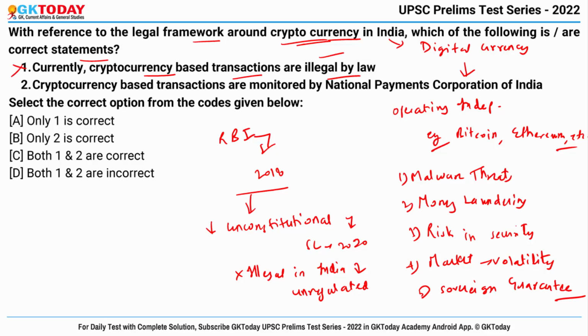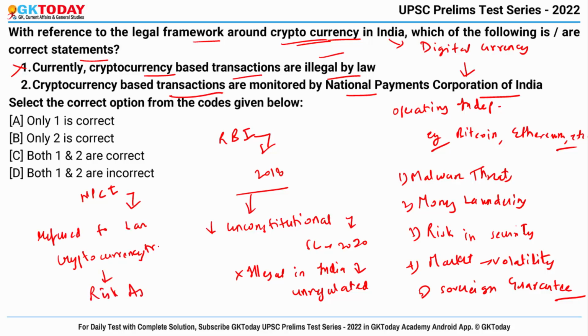And the second statement says cryptocurrency based transactions are monitored by the National Payments Corporation of India. Recently, the NPCI has refused to ban cryptocurrency transactions, and it asked banks to decide on such transactions based on their risk assessment. So this is also wrong, and the correct answer becomes neither.